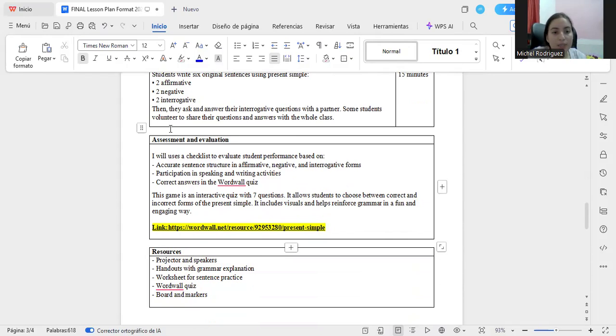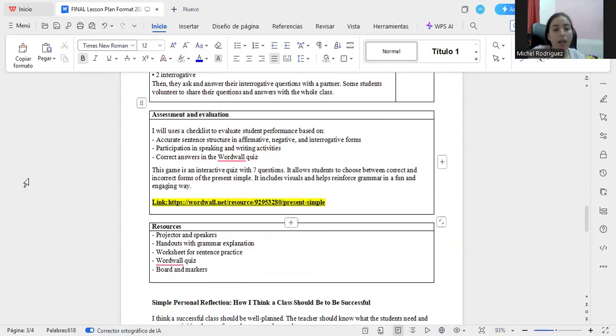Now the assessment and evaluation. I will use a checklist to evaluate the students. For example, I'm going to use a checklist only for me. The students don't see the checklist, but I'm going to check whether they did all the activities, they corrected the sentences, they understand the topic. I think that for me it's better to have only one note for all the activities.